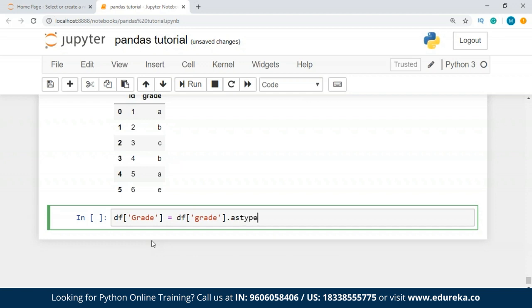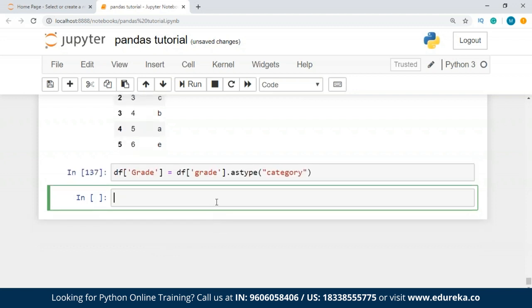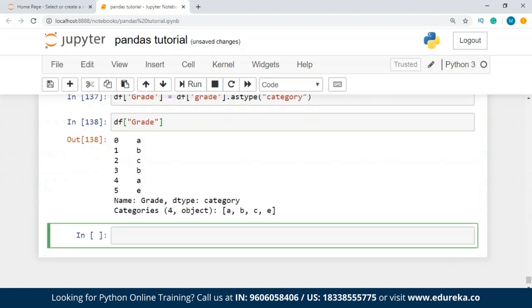Now this is going to be the category I'm going to make. All right, now we print df grade. So we have grades like A, B, C, B, A, E.